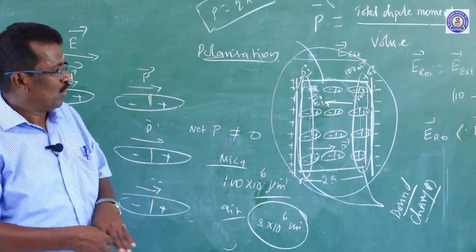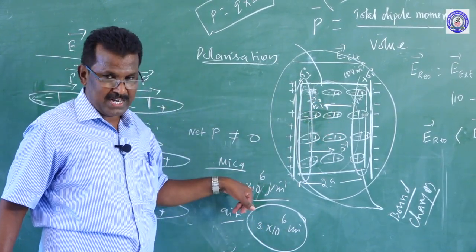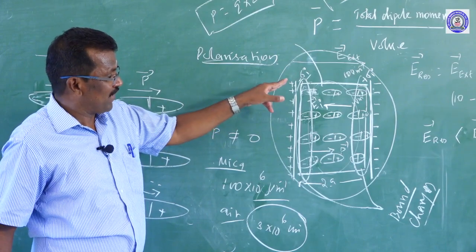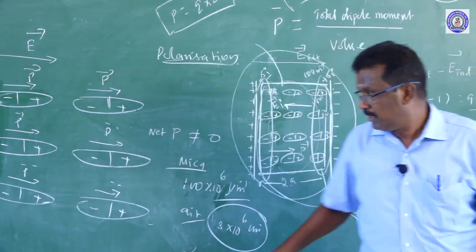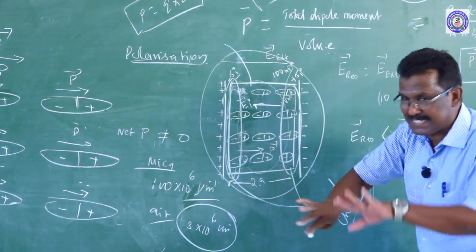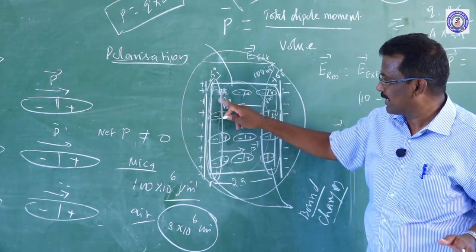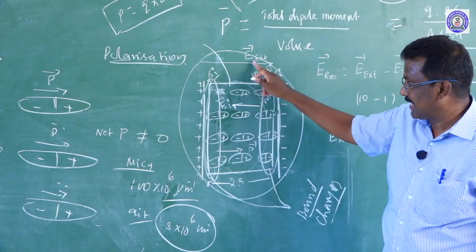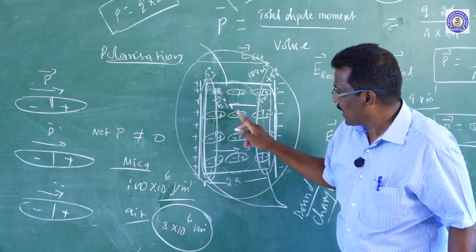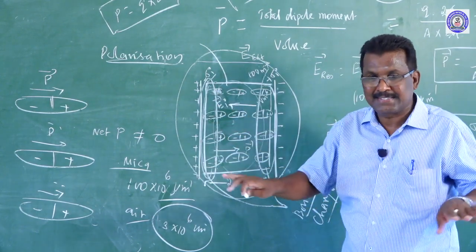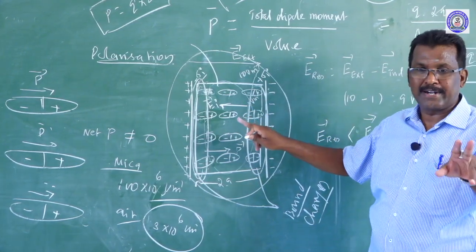If the external electric field is greater than its own electric field, the bound atom tears. Already all the charge carriers are bound to the nucleus. When the external field becomes greater than the own field, the atom tears and the positive and negative charges are separated. Now the dielectric starts to conduct.